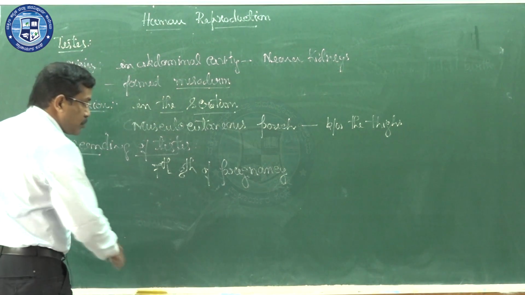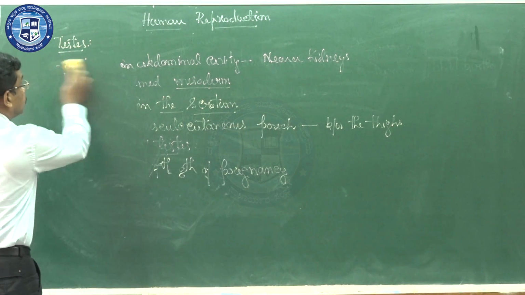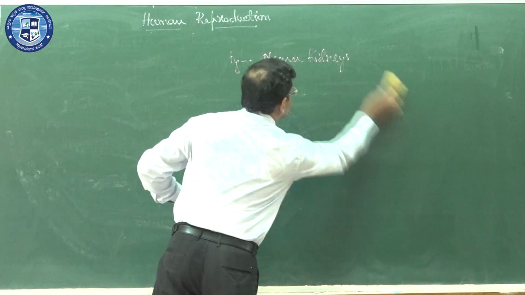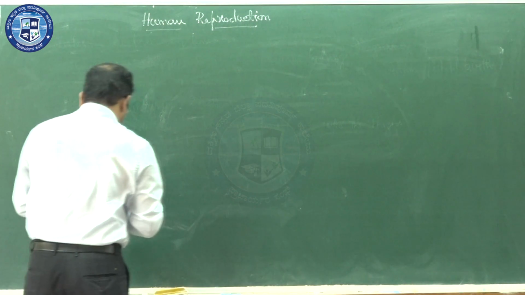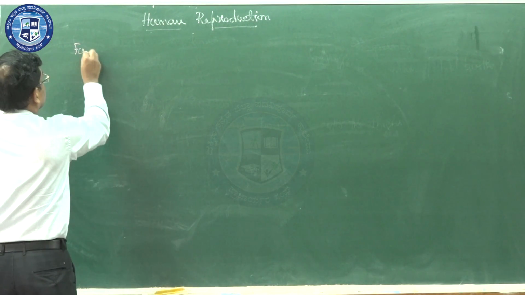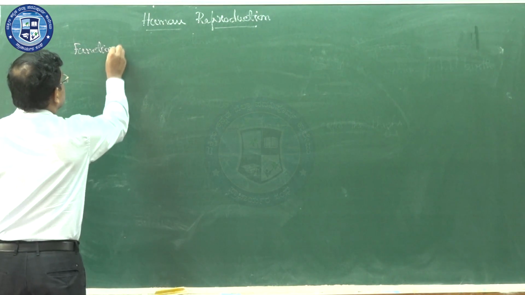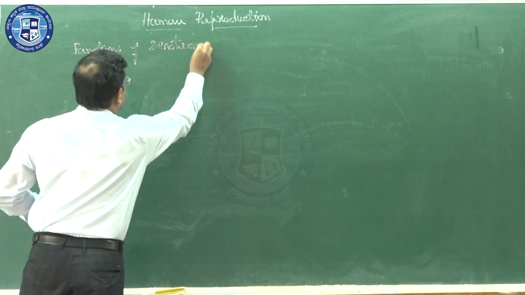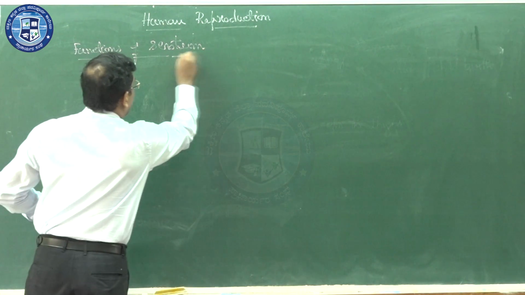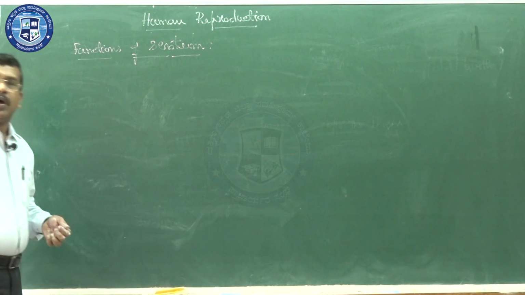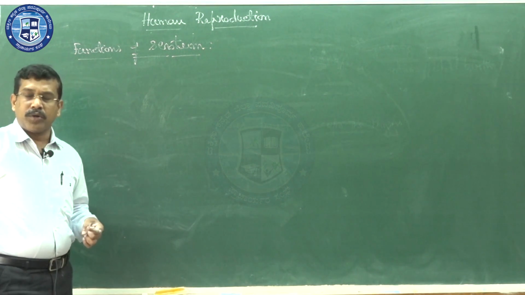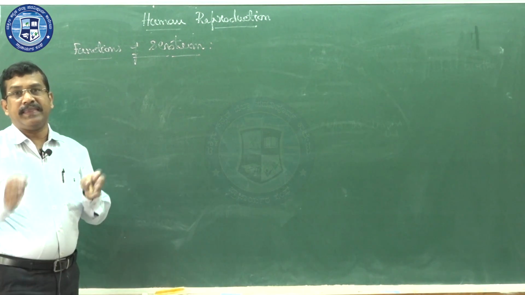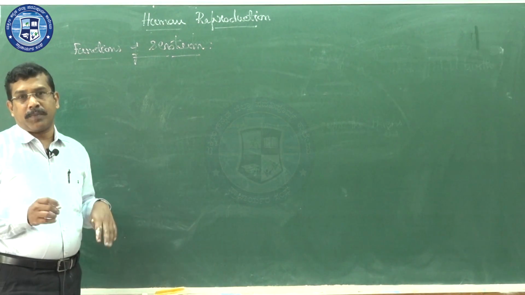Then, are there functions of a scrotum? Yes, there are functions of a scrotum. Just now I told you, a human being is a homeothermic, warm-blooded or endothermic organism, with a body temperature of 37 degrees Celsius. At that temperature, sperm cannot be produced.